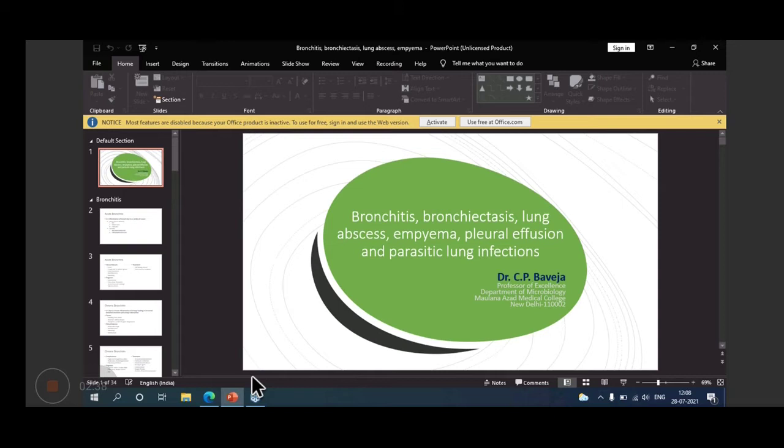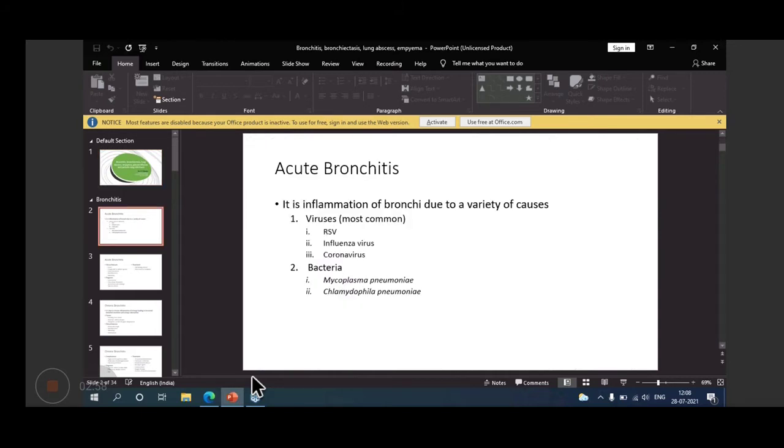Okay. With this introduction, we will start with each one of these entities: bronchitis, bronchiectasis, lung abscess, empyema, pleural effusion, and then I will list some parasites which may cause lung infections, and we will deal with all those parasites. So, starting with the first one, bronchitis.